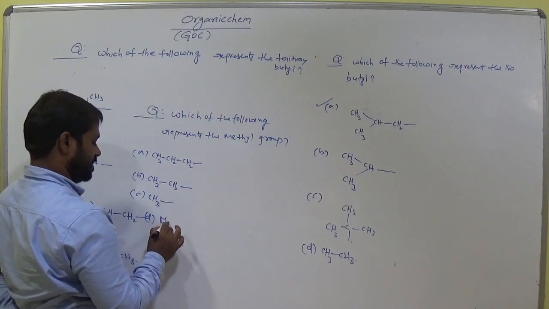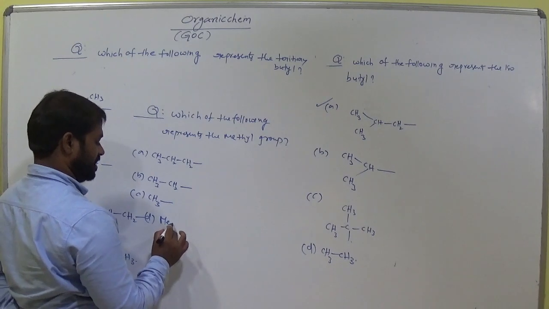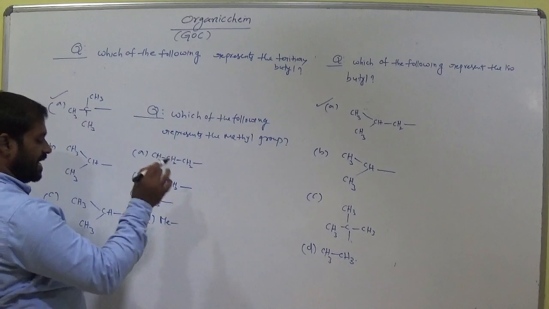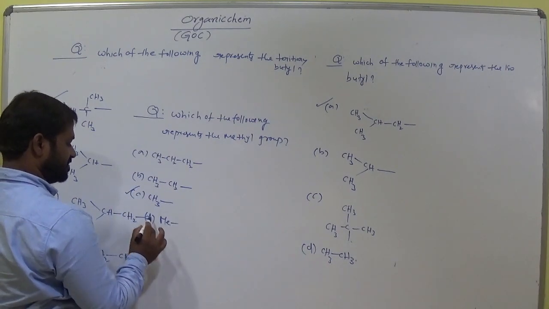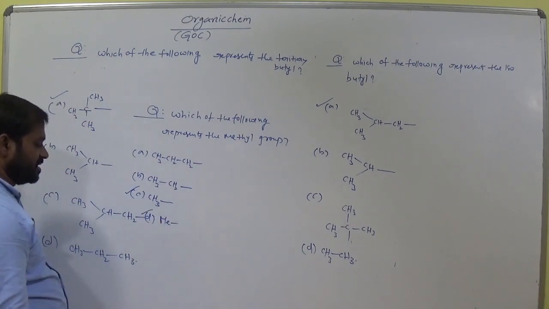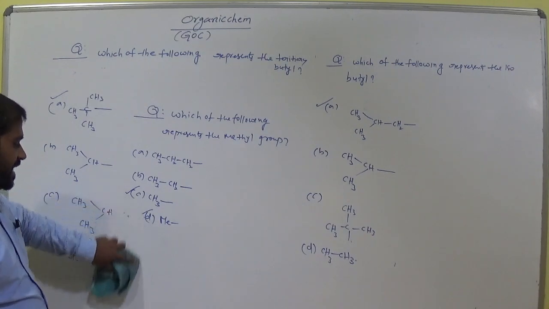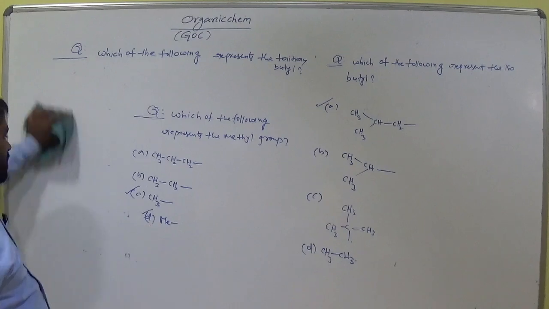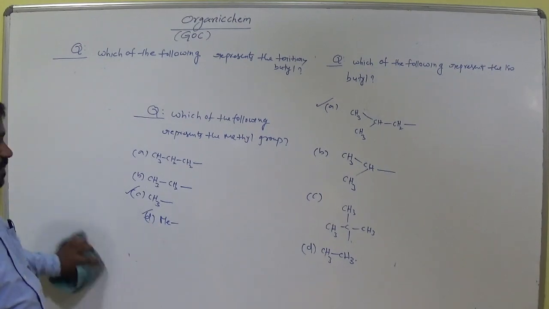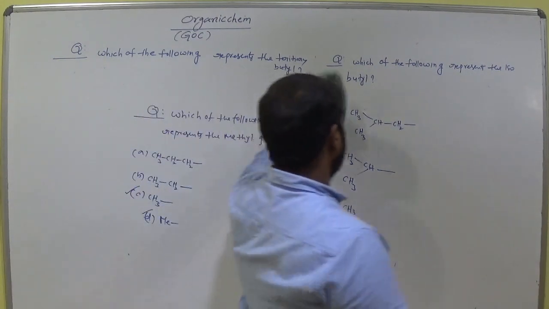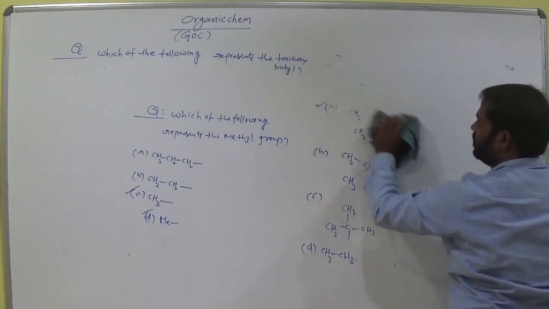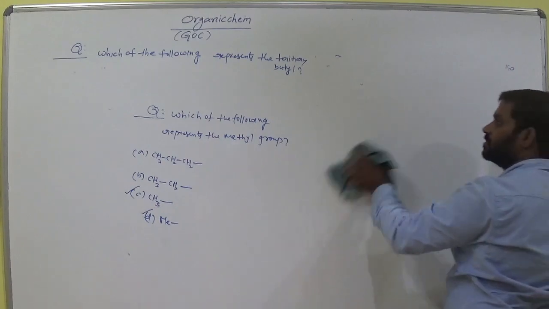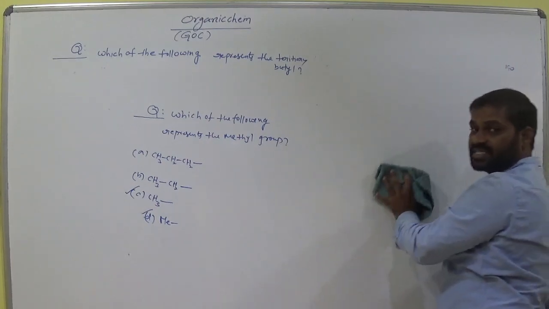Option D, Me. So which is the correct one? Methyl group means this one. We can symbolize it as Me. These two are correct, am I right? Methyl, Me or CH3. Remember this. We use it very frequently, and almost all organic compounds have a CH3 group. Methyl group means we write CH3, and you can identify CH3 is called methyl.